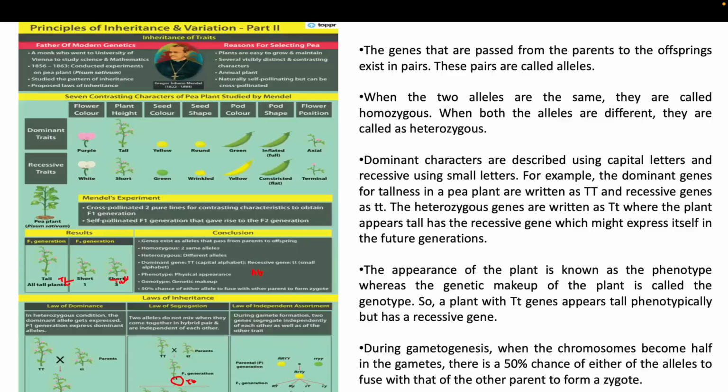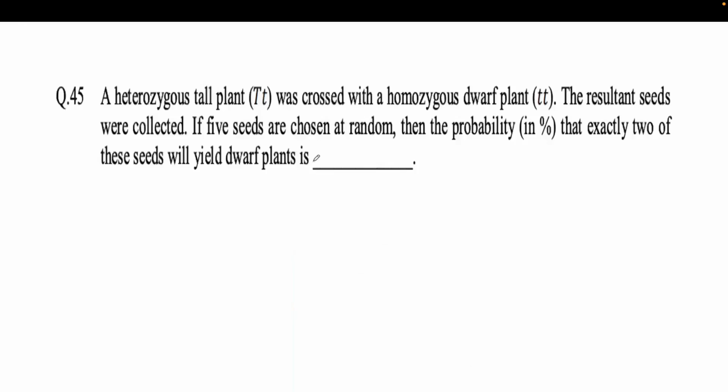Regarding that, one question has been asked. A heterozygous tall plant was crossed with a homozygous dwarf plant. The resultant seeds were collected. If 5 seeds are chosen at random, then the probability that exactly 2 of these seeds will yield dwarf plants is. What will be the correct answer? The correct answer will be 31.25%.